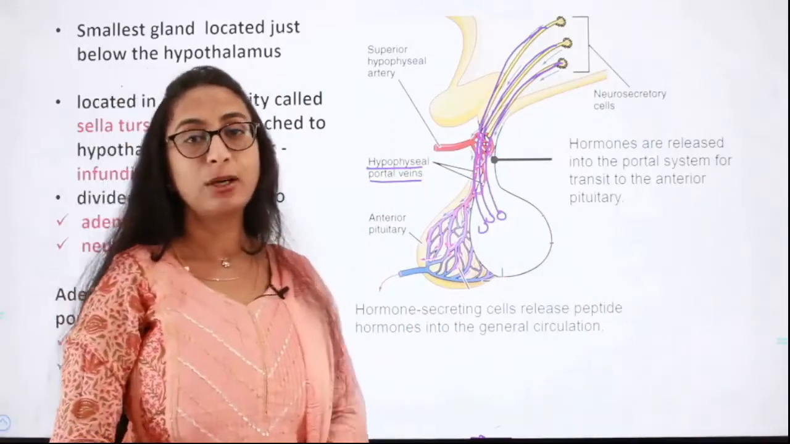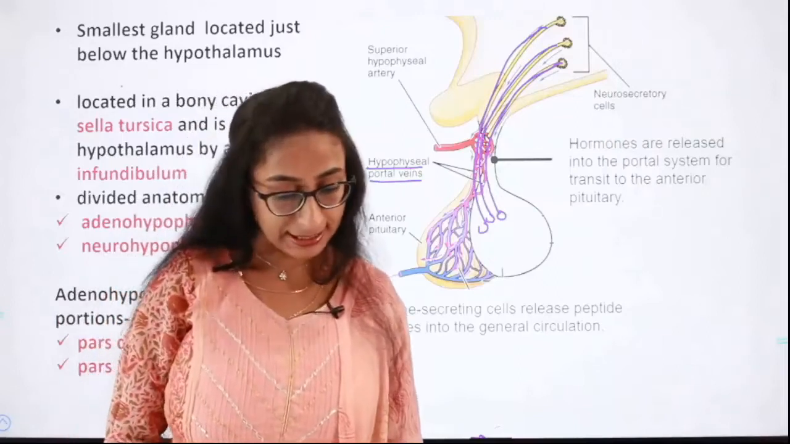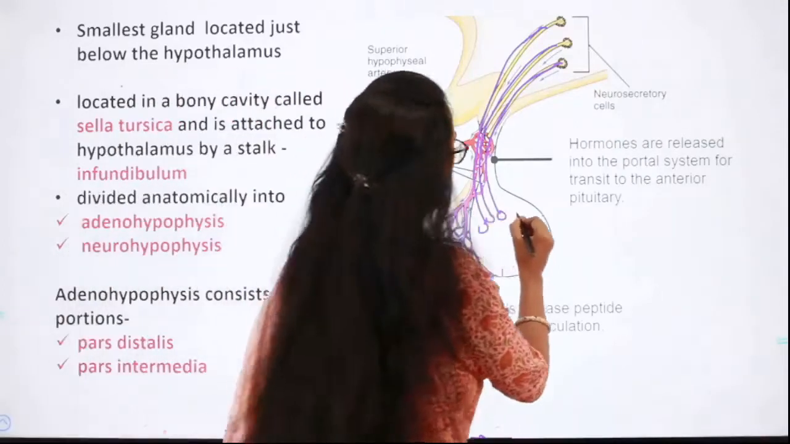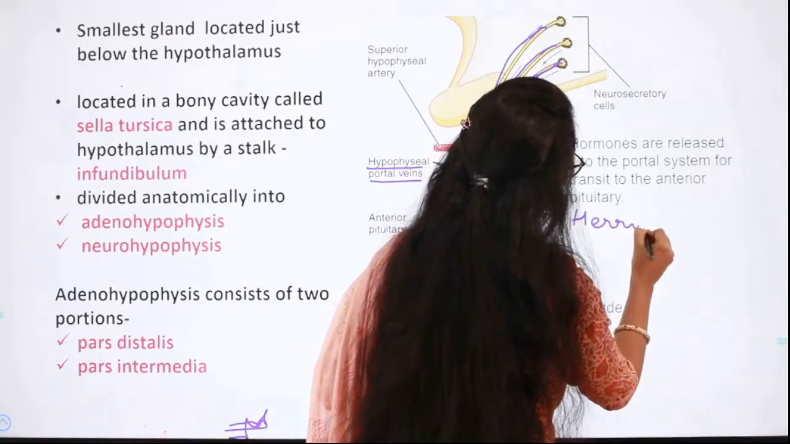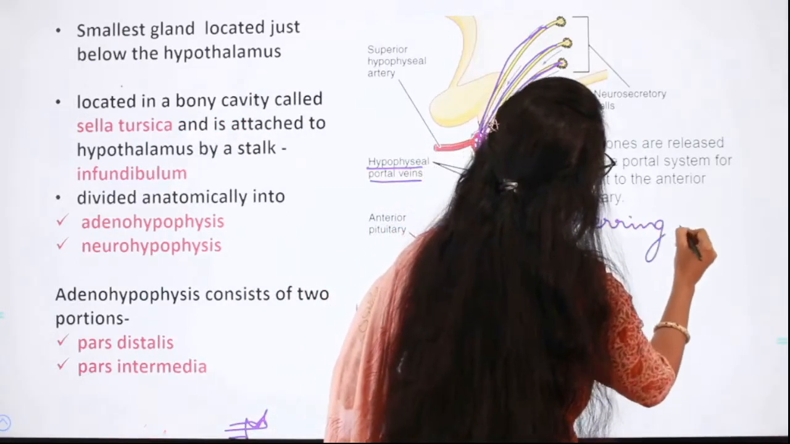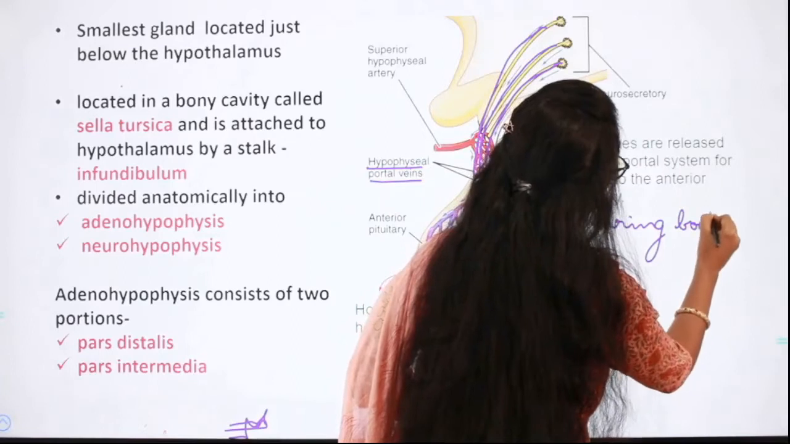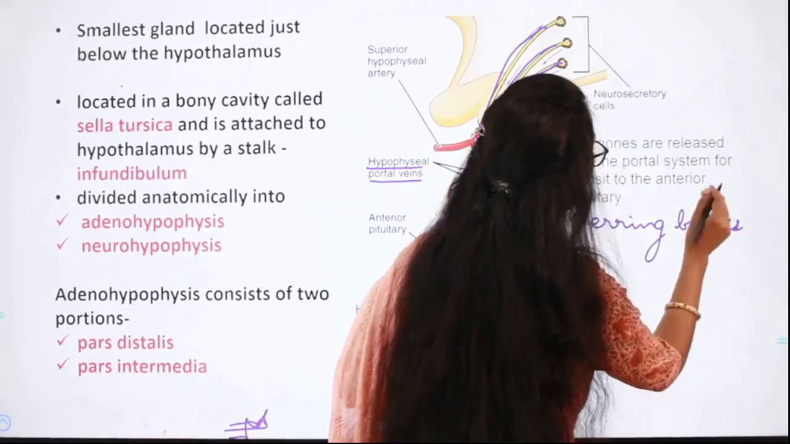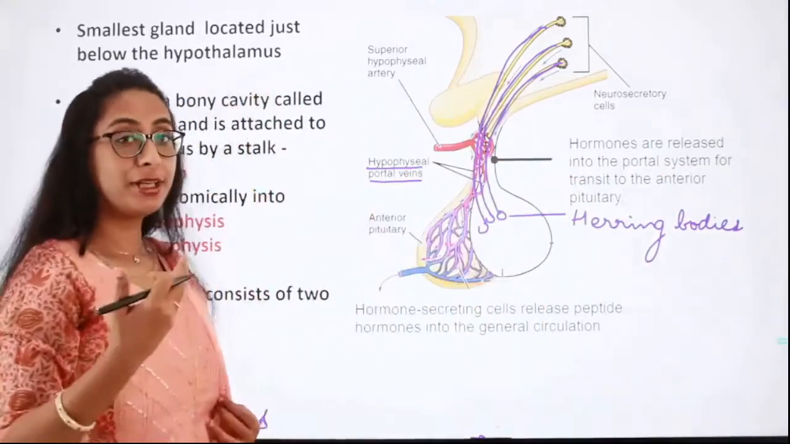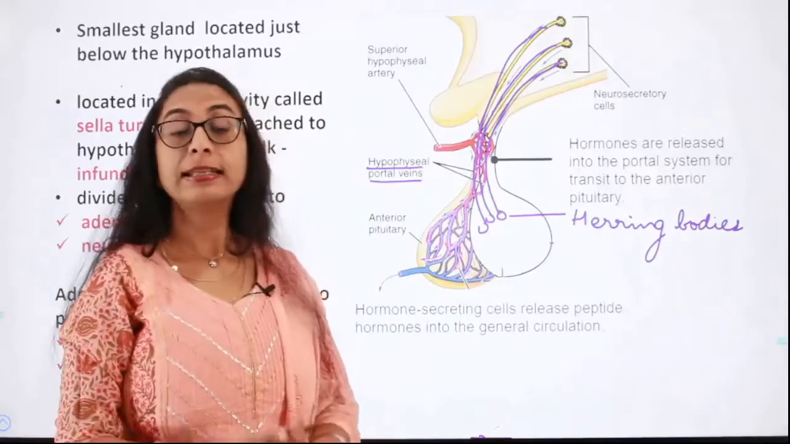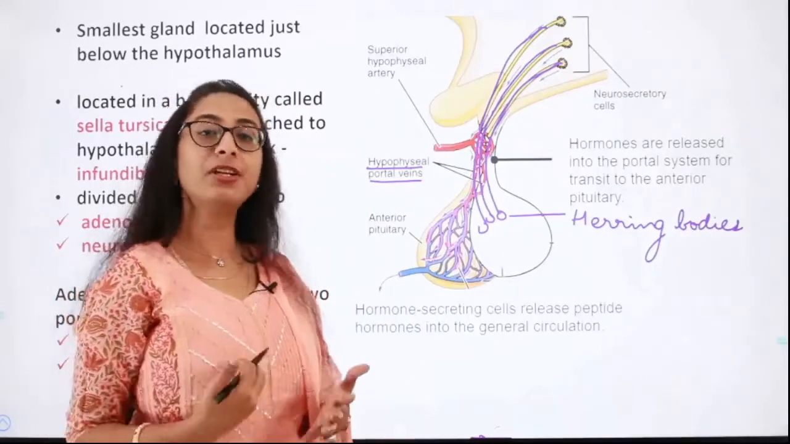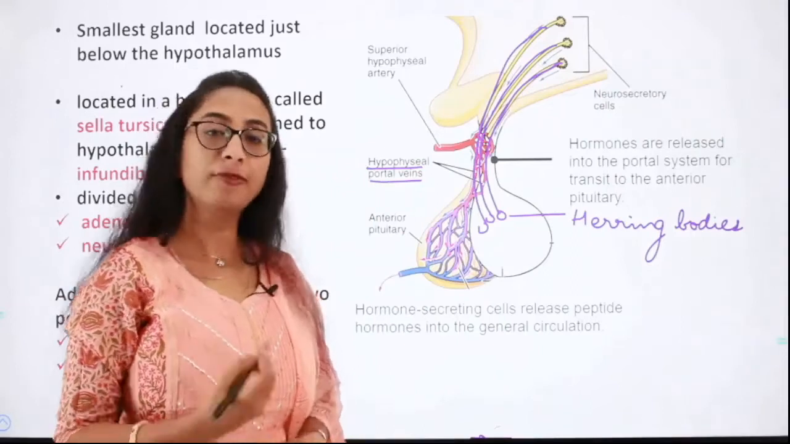So these vesicles are called Herring bodies. Please remember, the posterior pituitary is not capable of synthesizing any hormones. This is a very important question which has been repeated in the NEET examination several times.